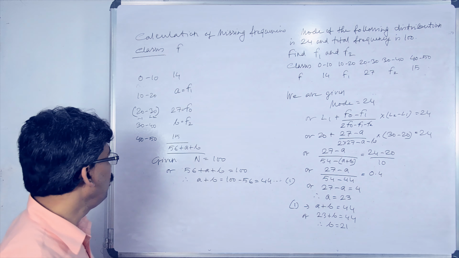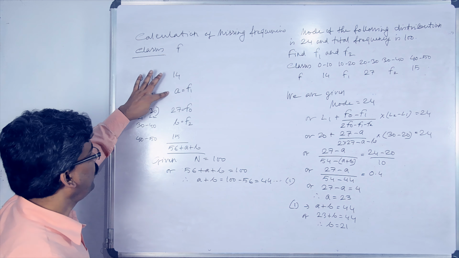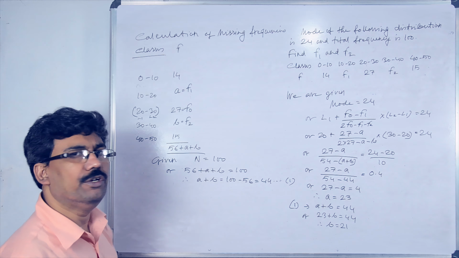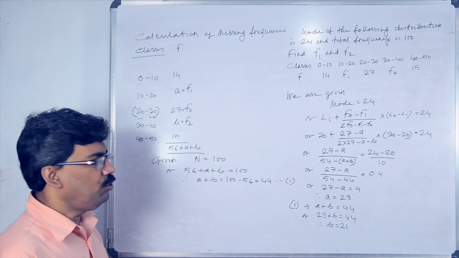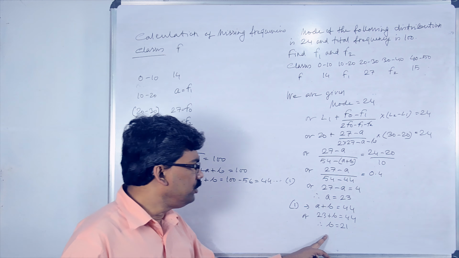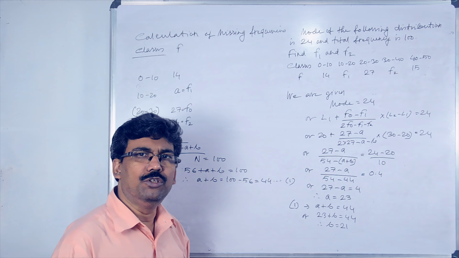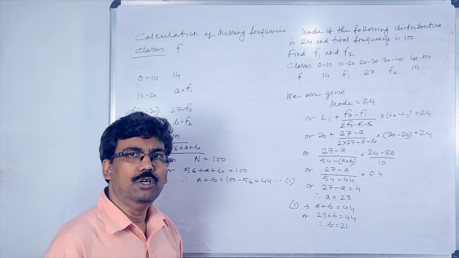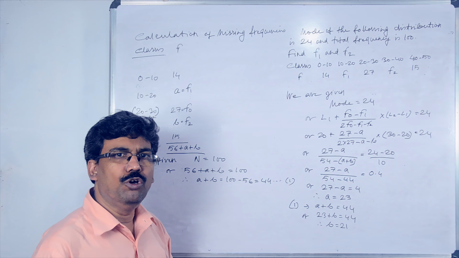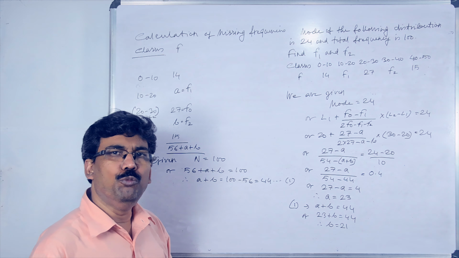You can also check by putting 23 and 21 to see whether you get 100 or not. 56, and then 21 and 23, the total is 100. Therefore, these calculations are correct. A is equal to 23 and B is equal to 21. This is the way of calculating missing frequencies when mode is given.